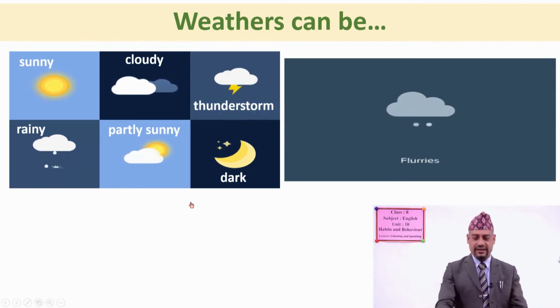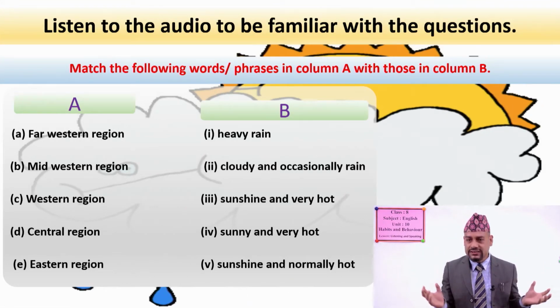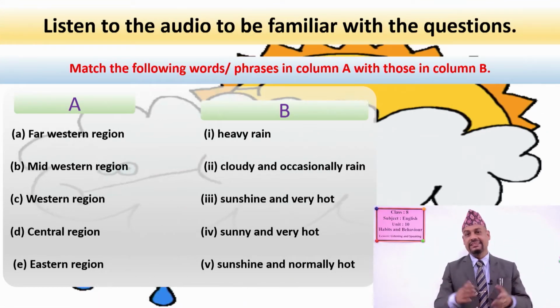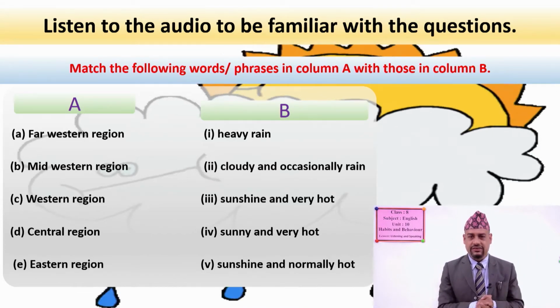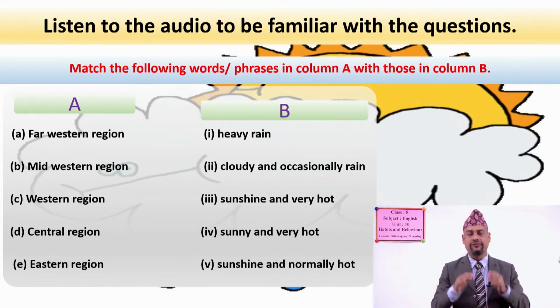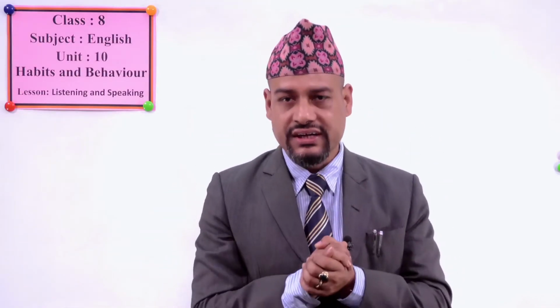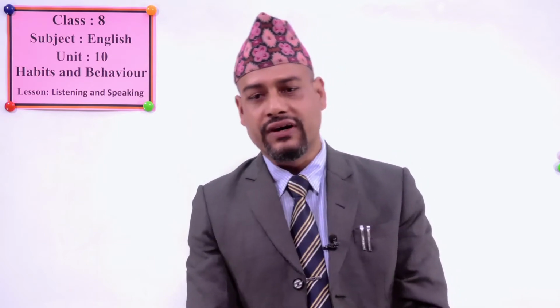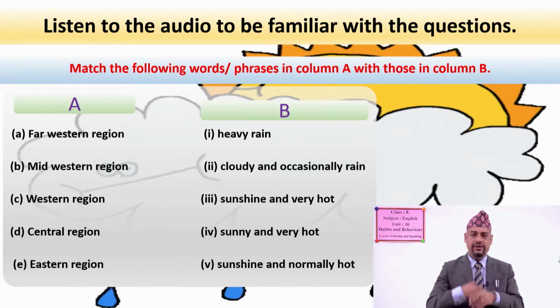Now from here, I hope you might have guessed what we are going to listen to today. Yes, you are right. Today we are going to listen to the audio about the weather forecast of 5 development regions of our country. It was recorded for the 5 development regions, okay? So first of all, for this activity, I am going to play the audio and you have to be familiar with the questions.